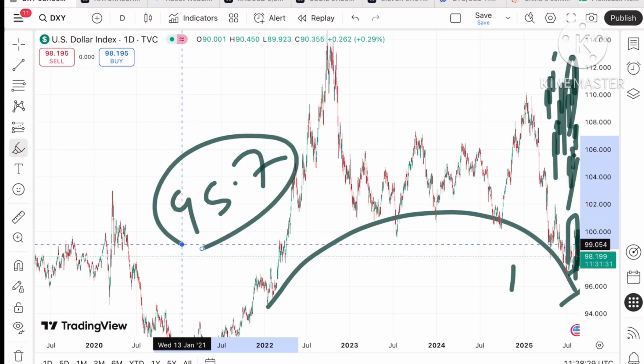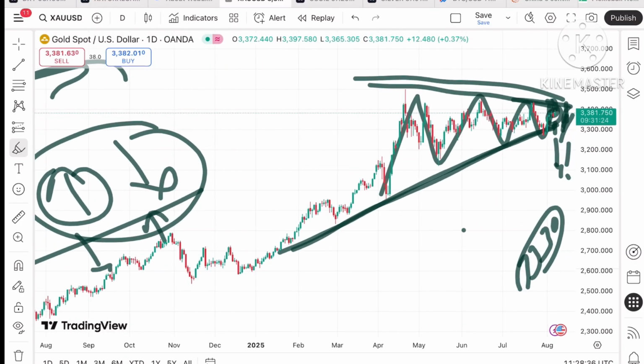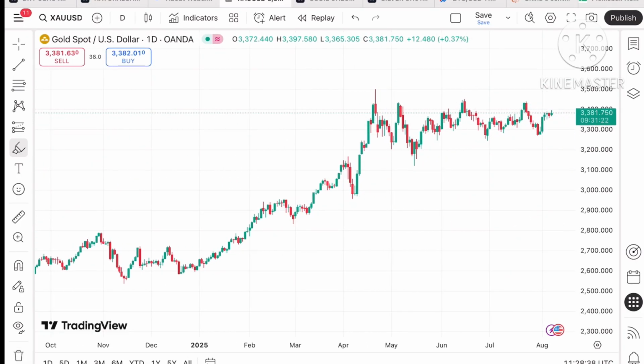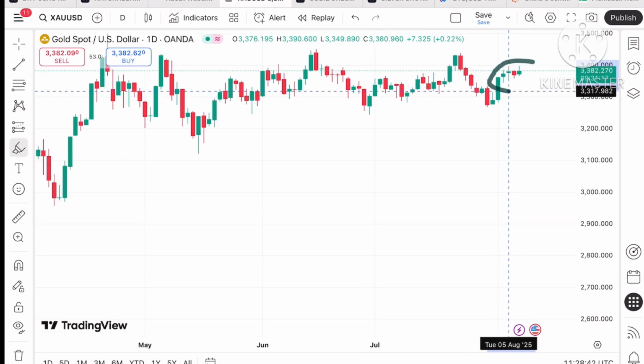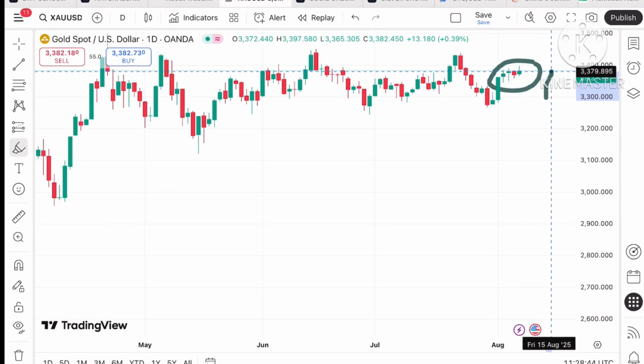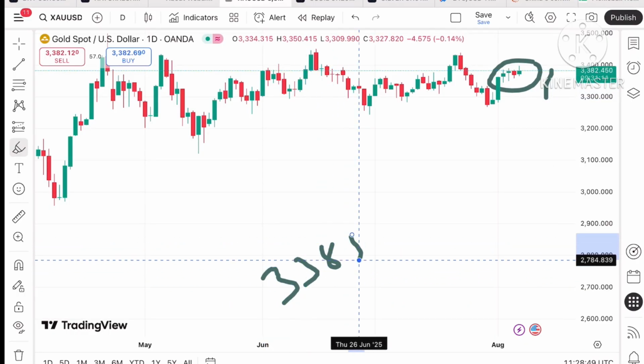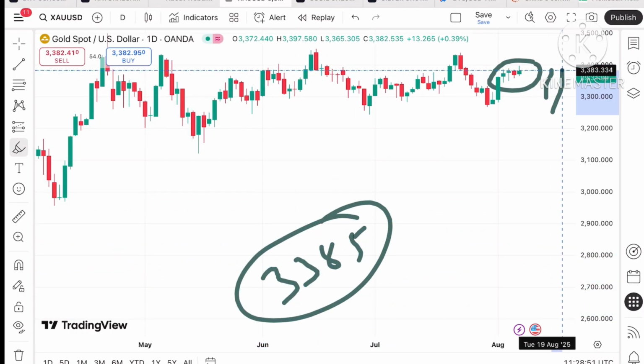Okay, now coming back again to the gold price, what we can see now is it's trading at a level of 3381.750. Okay, and if you look at this trend, there is a range market happening. So if the price starts sustaining this level, it can move towards $3385, and if the price moves above that particular level, a further upside can be seen towards the next level, which is the previous